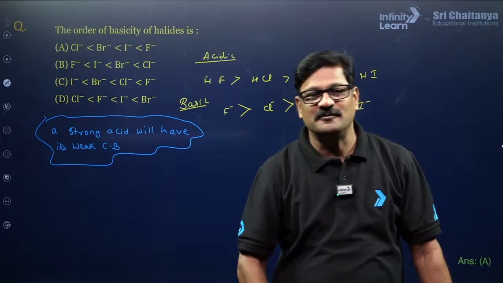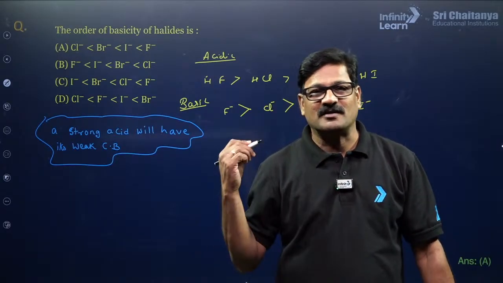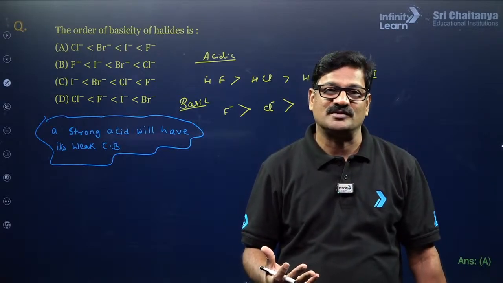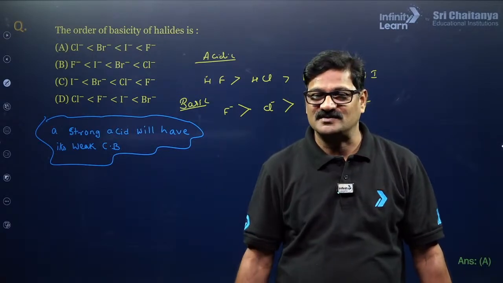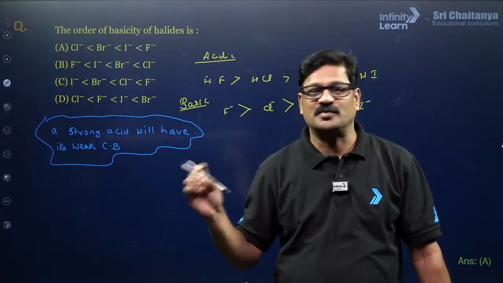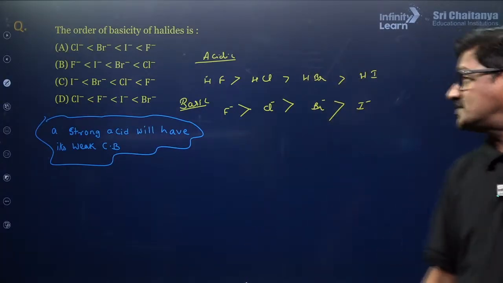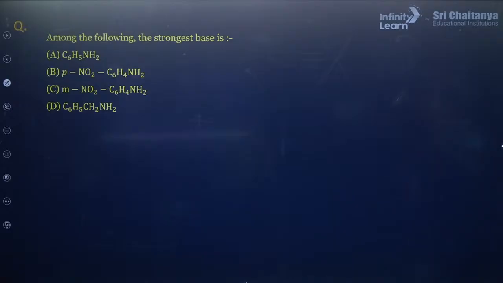So in these live classes, when you give your answer in the chat box, your decision-taking tendency is going to improve drastically. Fine. One more question.